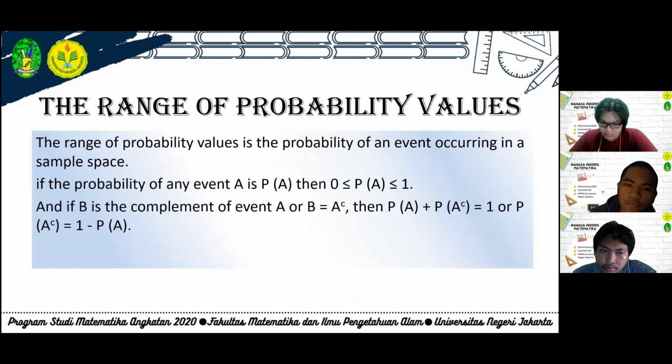Next is the range of probability value. The range of probability value is the probability of an event occurring in sample space. If the probability of an event A is P(A), then the probability of A is greater than or equal to 0, and probability of A is less than or equal to 1. And if B is the complement of event A, or B equals A complement, then probability of A plus probability of A complement equals 1, or probability of A complement equals 1 minus probability of A.